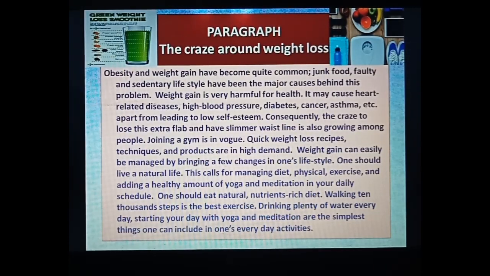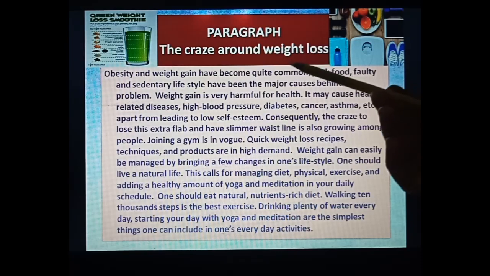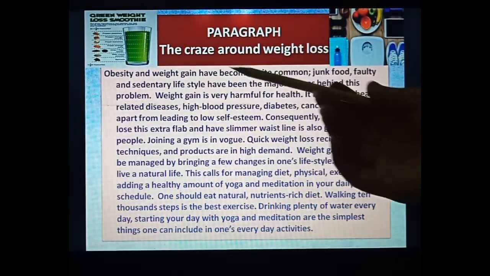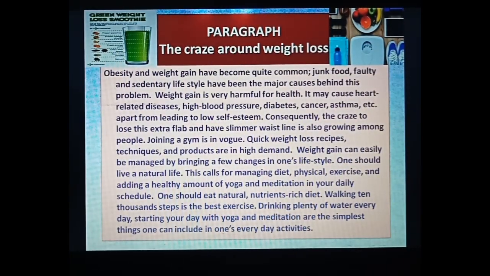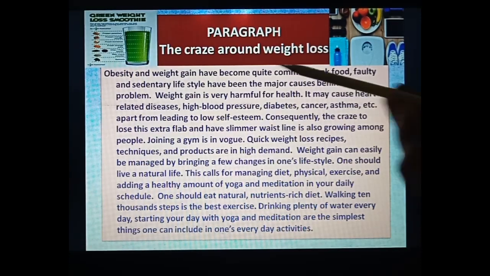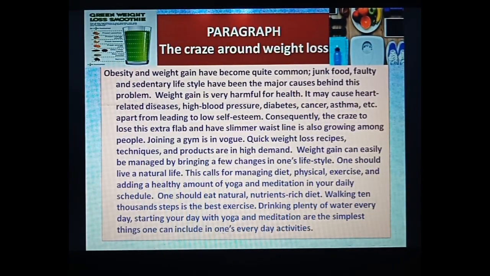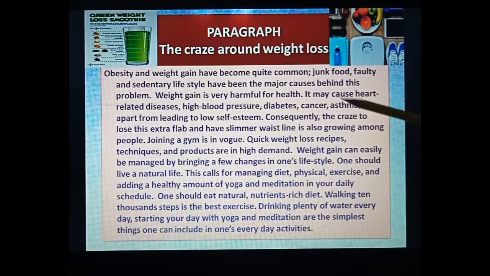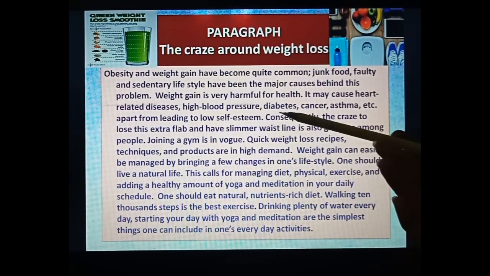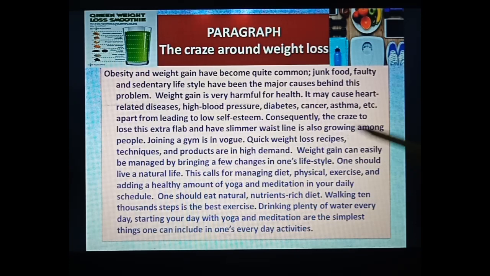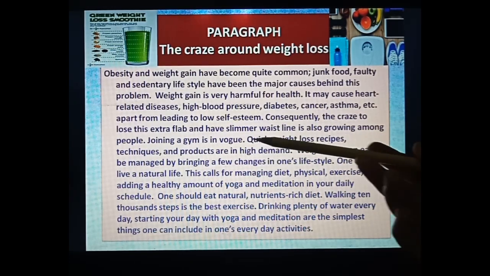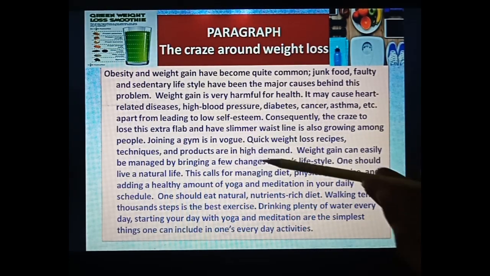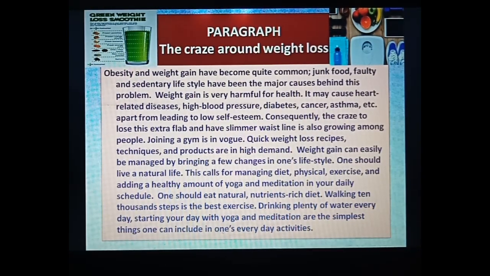Now we are going to add the supporting sentences, the supporting details, because our main topic is the craze around weight loss. People are becoming so crazy to lose their weight. Suppose you are fatty, so what will happen? It may cause heart related disease, high blood pressure, diabetes, cancer, asthma and so on. Apart from leading to low self-esteem, your health will definitely decrease.